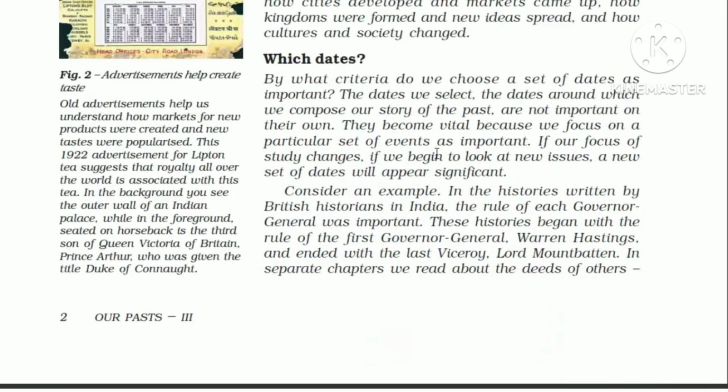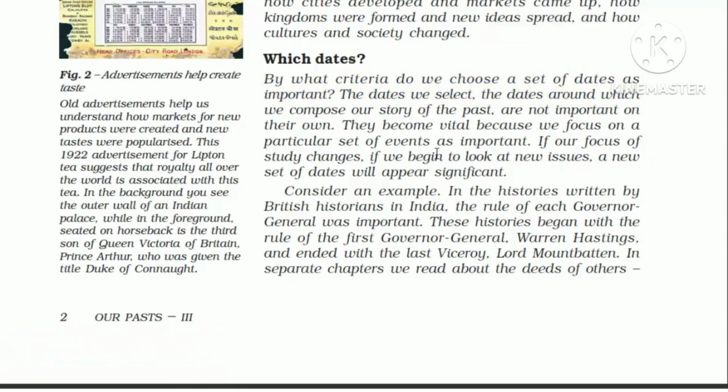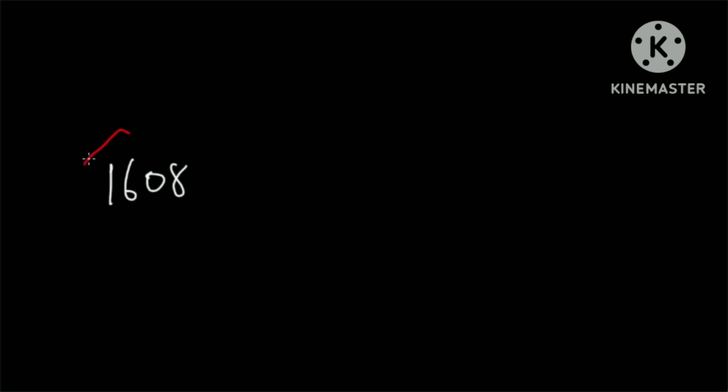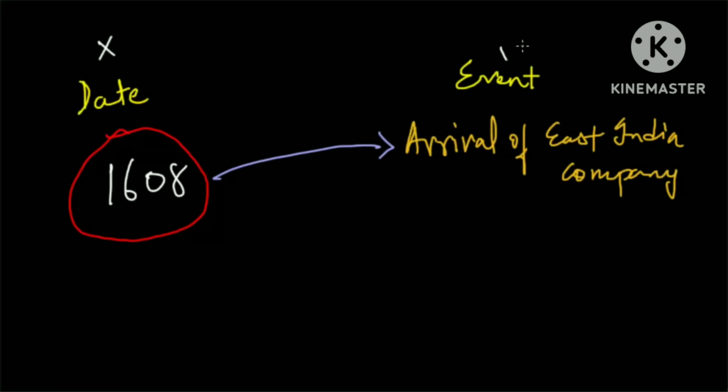Now the next topic is a crucial one. By what criteria do we choose a set of dates as important? So you need to understand that, first of all, not all the historical dates are important. The ones that are important are so purely due to the event that occurred during that time. For example, the date 1608 doesn't make any sense if we did not link it with the arrival date of the East India Company. Therefore, it's the event that makes a date important.